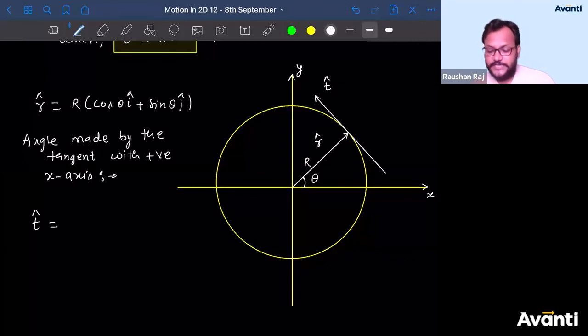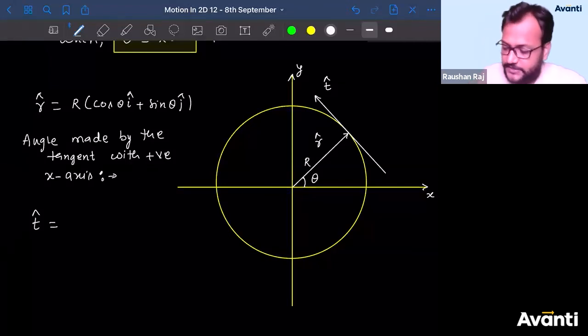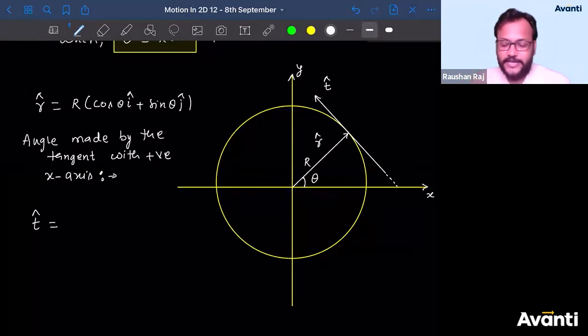I am asking you this angle, guys. Using a corollary I can easily answer this, but still I am asking you to find this angle. If this is theta, tell me what is this angle? This is 90 degrees.